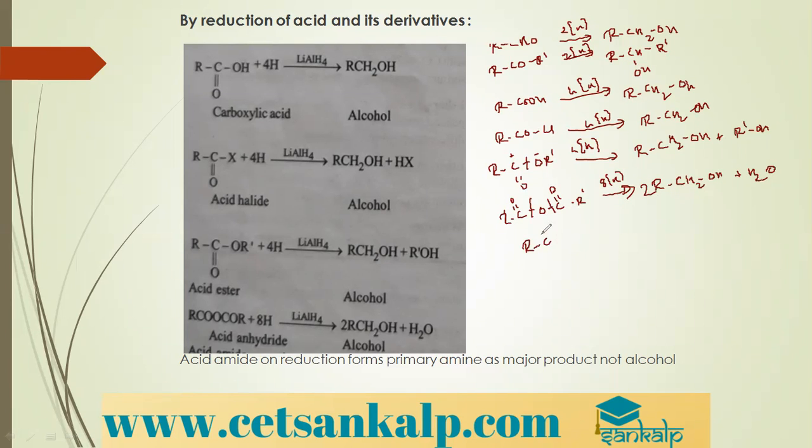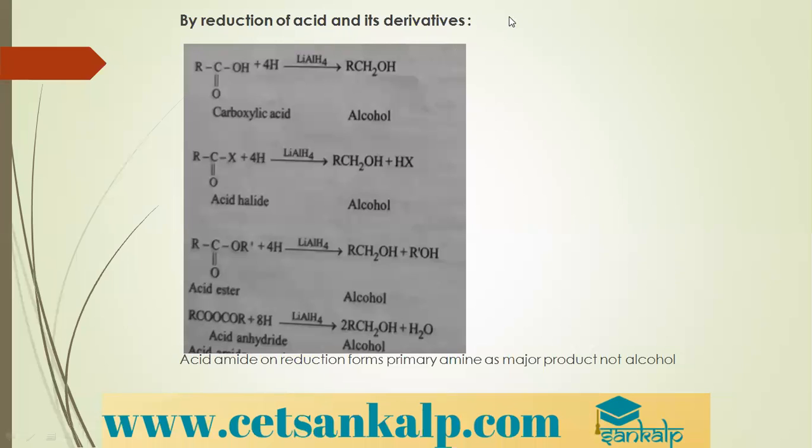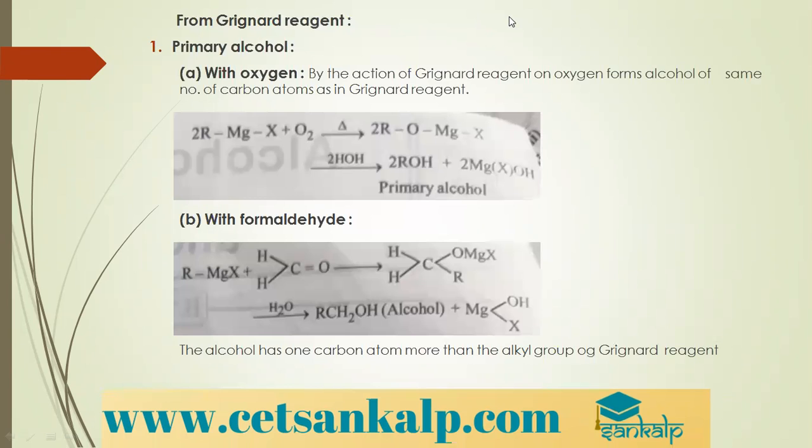Even amides, RC double bond O NH2, when you subject them to reduction with hydrogens, I get RCH2OH plus NH3. So these are all reduction reactions of carbonyl compounds or acids or derivatives of acids into alcohols. Very important reactions. Fine. Okay. Acid amide. Okay.